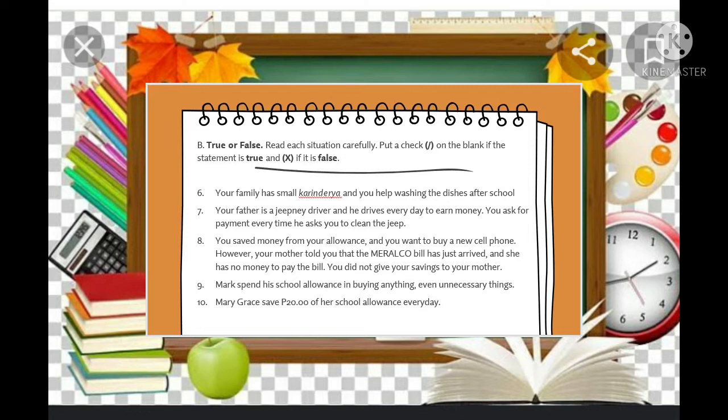Number 8, you save money from your allowance and you want to buy a new cell phone. However, your mother told you that the Meralco bill has just arrived and she has no money to pay the bill. You did not give your savings to your mother. Do you agree with this or not? True or false? Number 9, Mark spent his school allowance in buying anything, even unnecessary things. And number 10, Mary Grace saved 20 pesos of her school allowance every day. Do you agree with that or not? So, please write true or false.